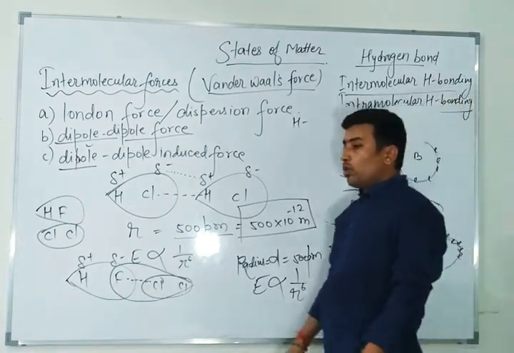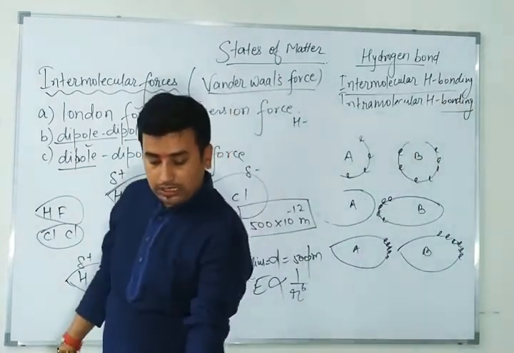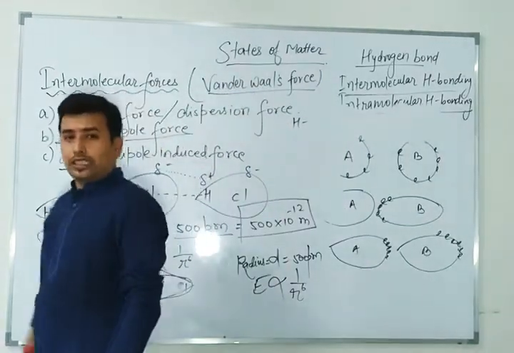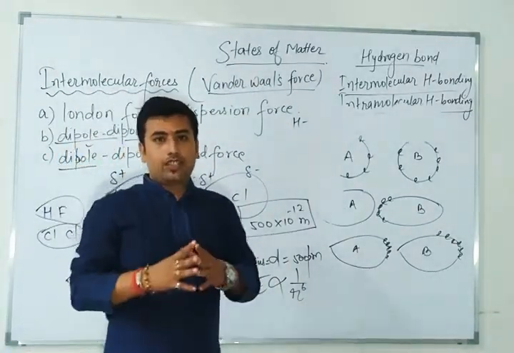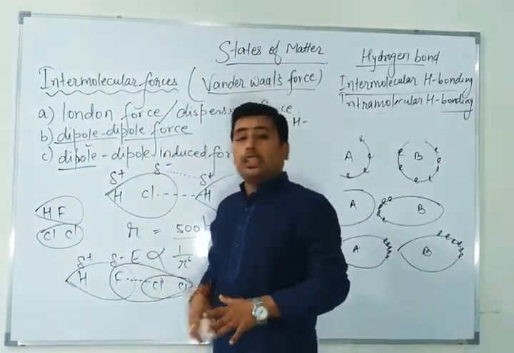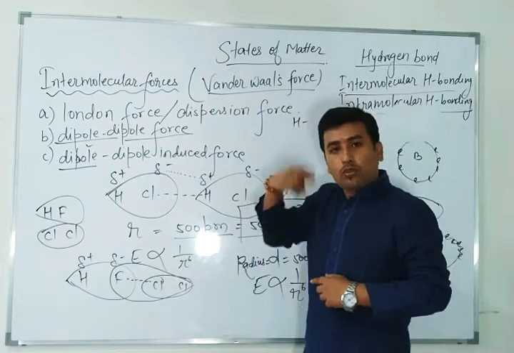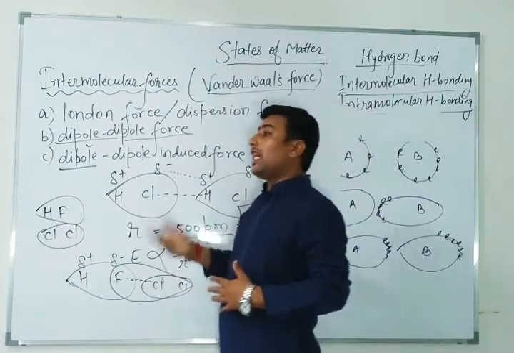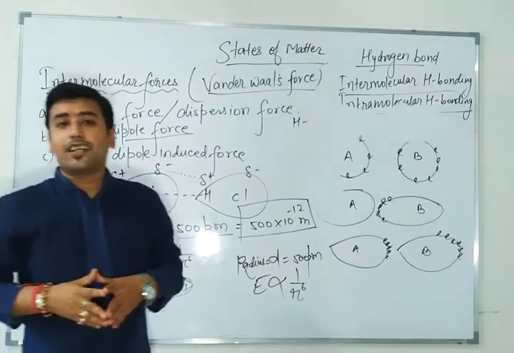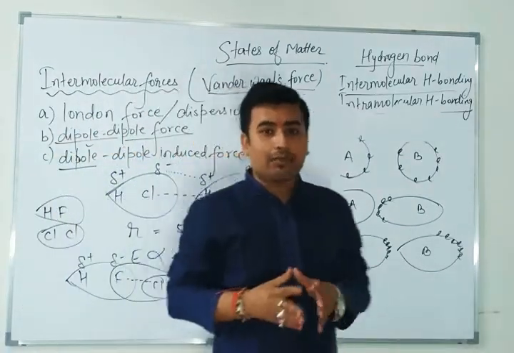Now there is one more thing I want to inform you about: the electrons in atoms are in motion. They are not stable, they are not static. They are always rotating around the nucleus. So if they are rotating, then you know very well that they are in kinetic motion.